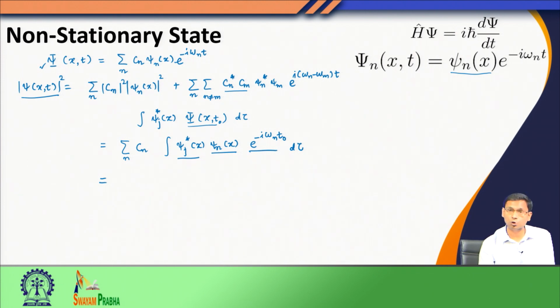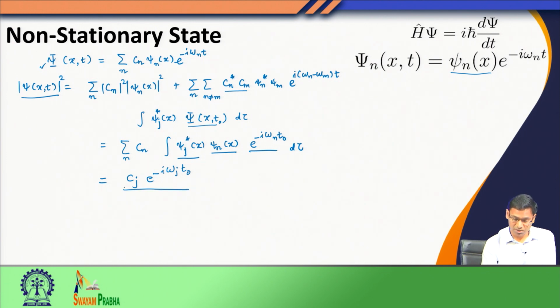Therefore, they are orthonormal to each other, because the Hamiltonian is a Hermitian operator and the eigenfunctions of a Hermitian operator are orthonormal. Since they are orthonormal, in this sum where I have n number of terms, I will be left with only one term, where n is equal to j. For all other values of n, when n is not equal to j, this overlap will become 0 and the term will become 0. So, I am left with one term, that is C j multiplied by e to the power minus i omega j t 0. This is the term that I am getting.